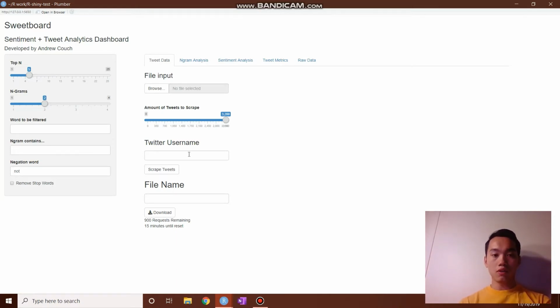So for here, you can type in a user to scrape their tweets, and you can specify the amount of tweets. The reason why 3,200 is the cap is Twitter API only allows you to scrape 3,200 tweets. When you scrape those tweets, you can also download it as a CSV, or you can use it for future use. And here is where you can upload a file of tweets to analyze for Sweetboard.